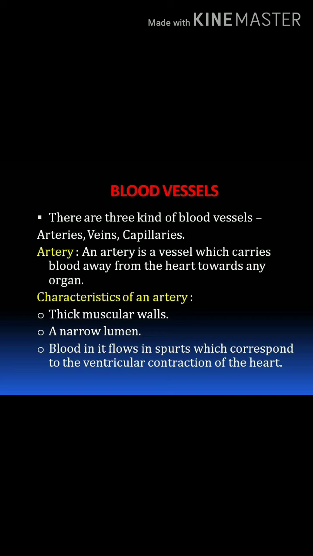Blood vessels. The blood vessels are branched tubes extending from the heart to all parts of the body. There are three kinds of blood vessels we can observe: arteries, capillaries and veins. The first we can study is the artery. An artery is a blood vessel which carries blood away from the heart towards any organ.